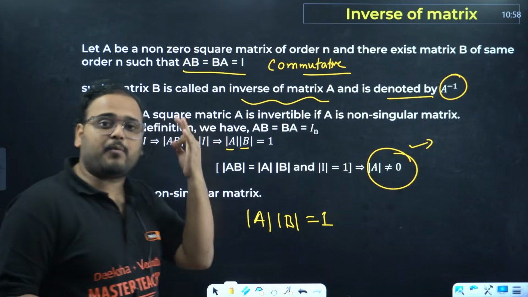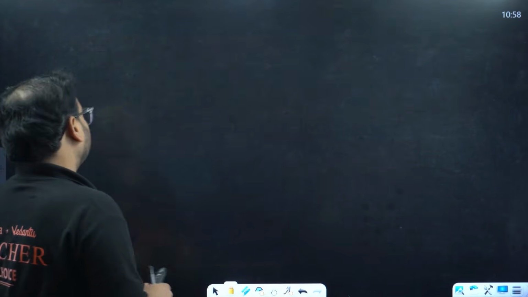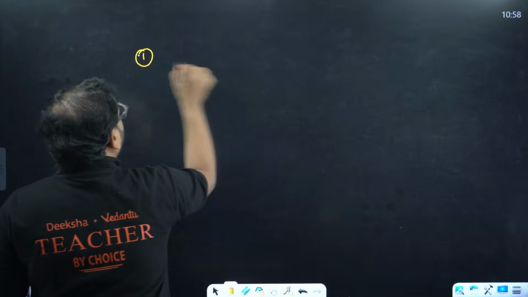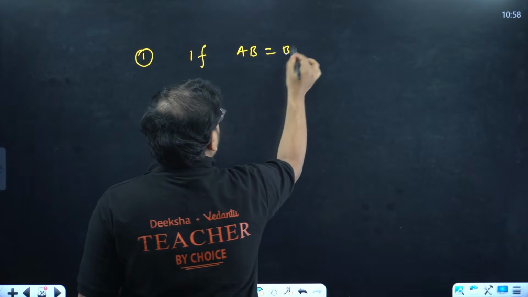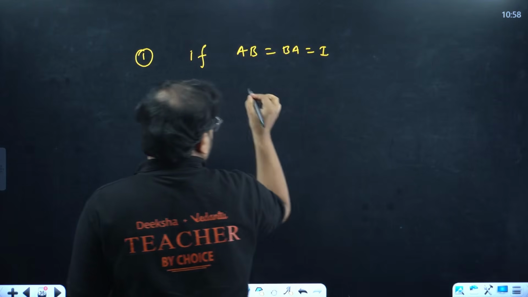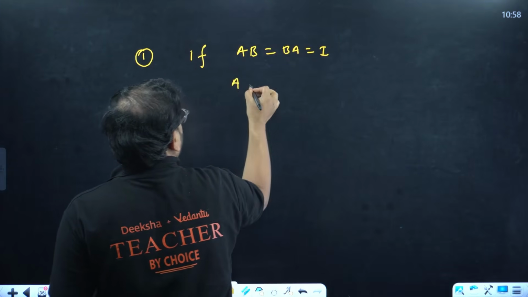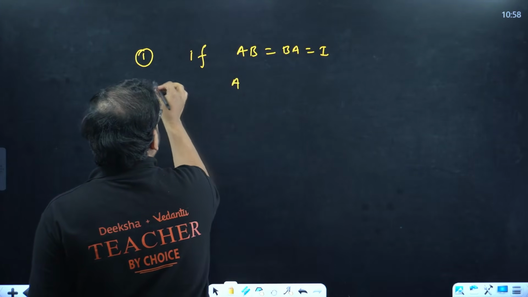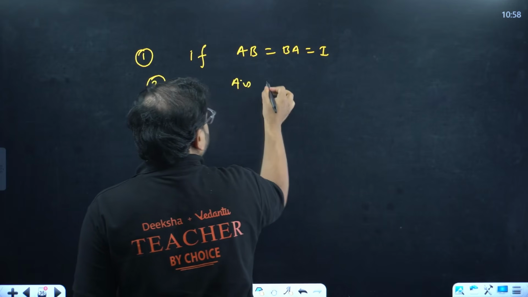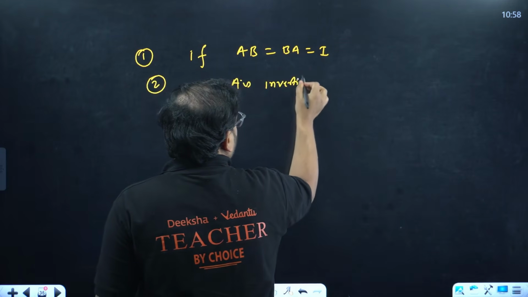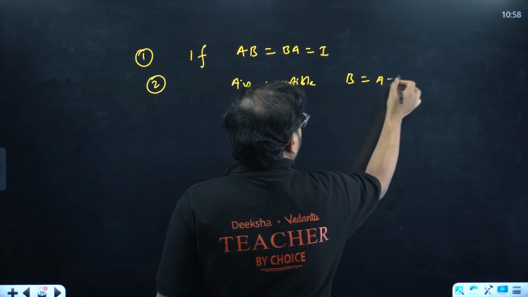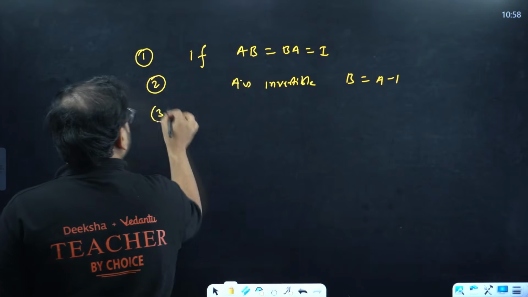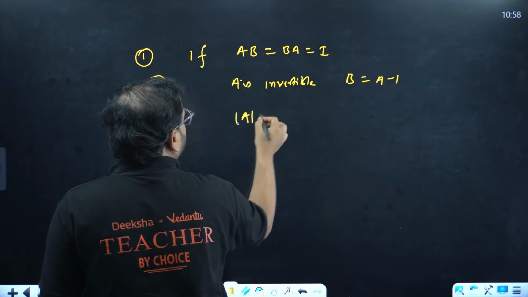So we have three important things to remember over here. What is the first thing? If AB equals BA equals I, then what happens? A is invertible and B equals A inverse, and third, determinant of A is not equal to 0.